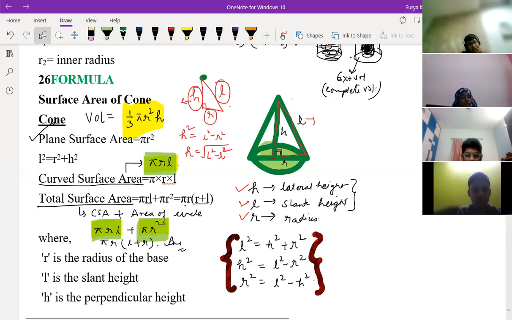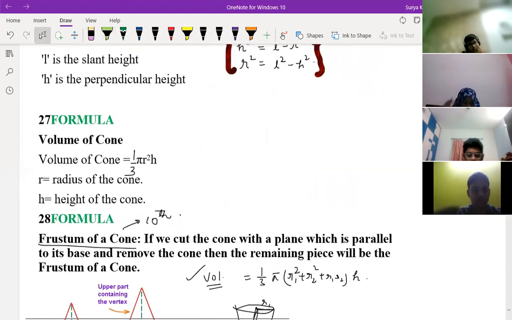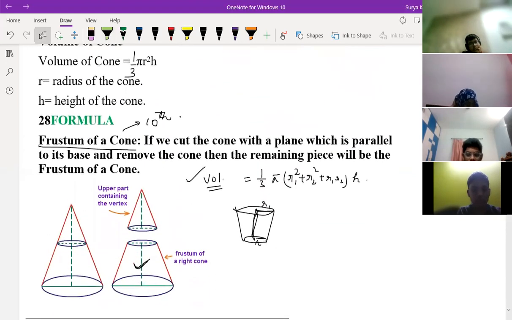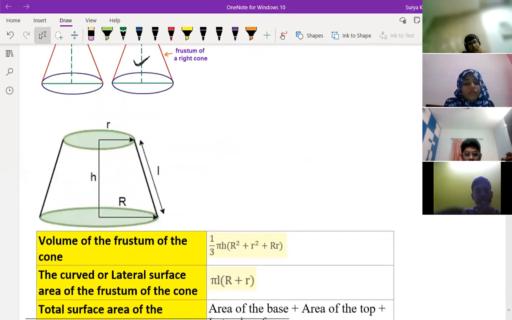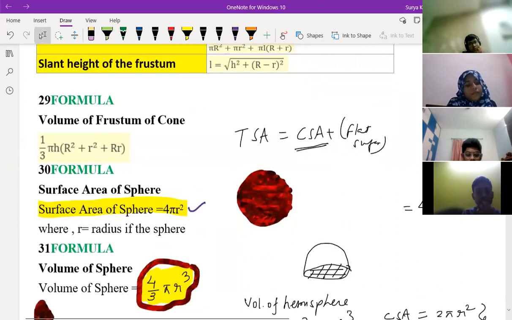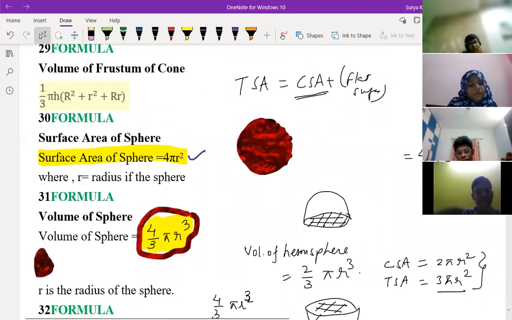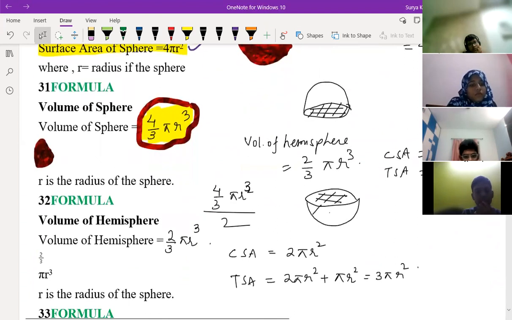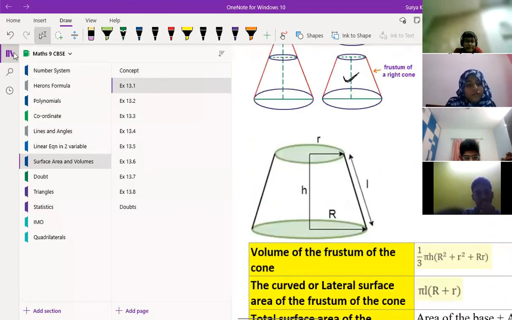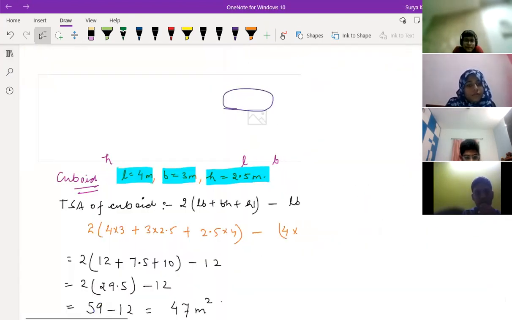Next part, the cone is clear. This is a part of 10th class. Frustum, don't touch right now. So we'll do a few questions first. Sphere and hemisphere, we will do the formulas, I'll just tell you later on. This one, just do the first question.